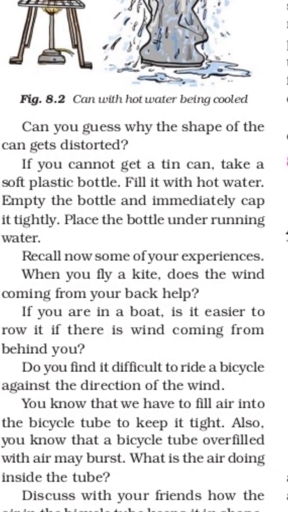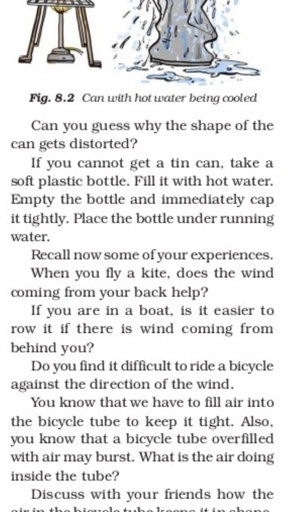If you cannot get a tin can, take a soft plastic bottle. Suppose a can is not available in our home, we can take a soft plastic bottle. Many bottles are available in the market, we purchase those bottles also. Fill it with hot water. Empty the bottle, immediately cap it tightly, and place the bottle under running water. In the same way as the activity above, the shape of the bottle will change.